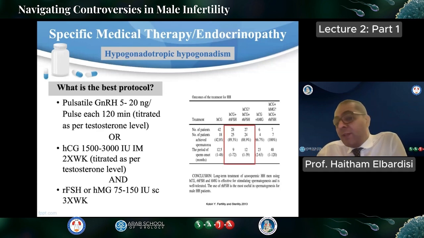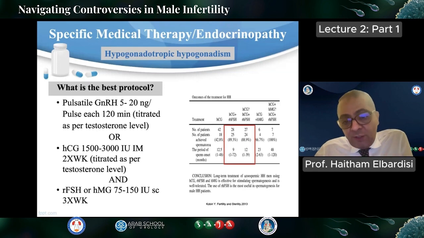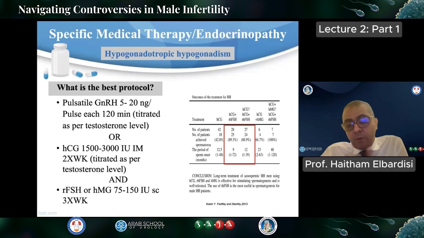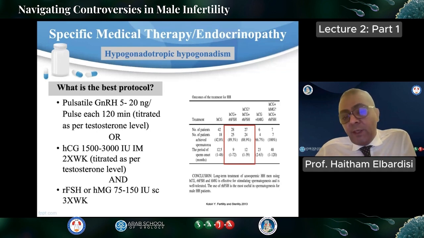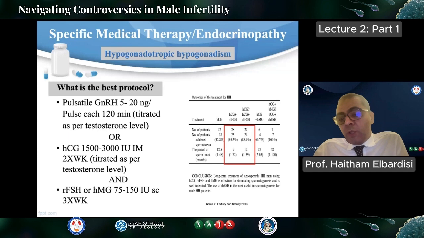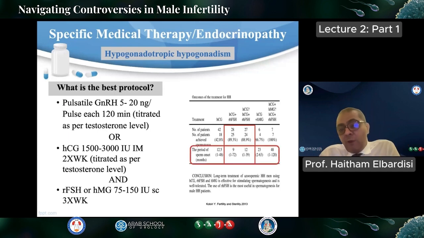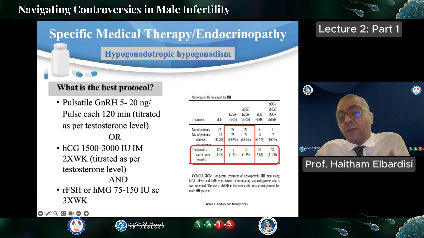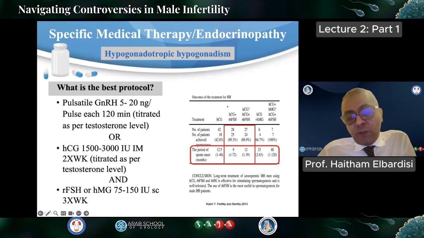Which one to start first? There is a lot of controversy, and there are a lot of studies on this. One of these is the study done by Kobri, in which he divided patients with hypogonadotropic hypogonadism into different categories and looked at the effect of these medications on induction of spermatogenesis and the time frame it took.